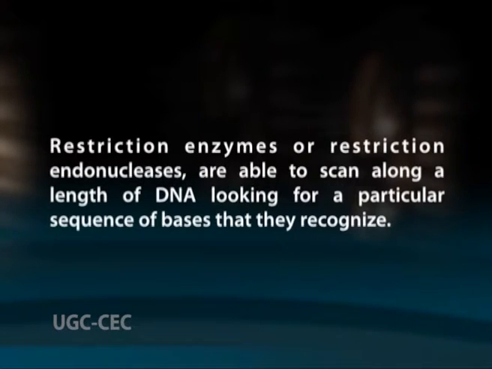Restriction enzymes or restriction endonucleases are able to scan along a length of DNA looking for a particular sequence of bases that they recognize. This recognition site or sequence generally varies from 4 to 6 base pairs in length, and these enzymes have been discovered in many organisms, especially bacteria and single celled organisms. It recognizes specific base sequences in double stranded DNA and cleaves at specific sites on both the strands containing recognized sequences. The size of these fragments is measured in base pairs or kilobase pairs.